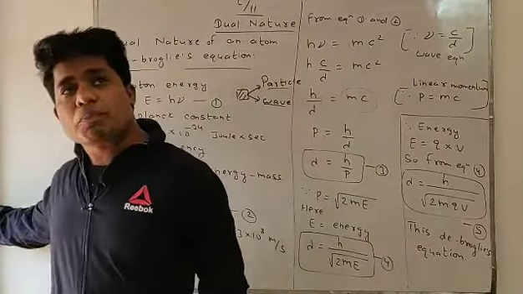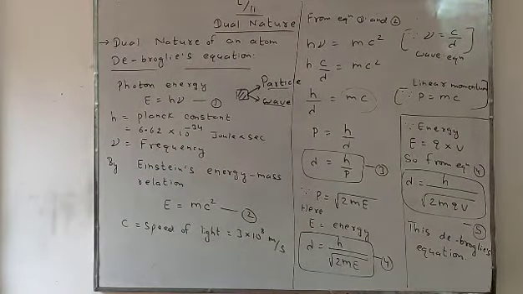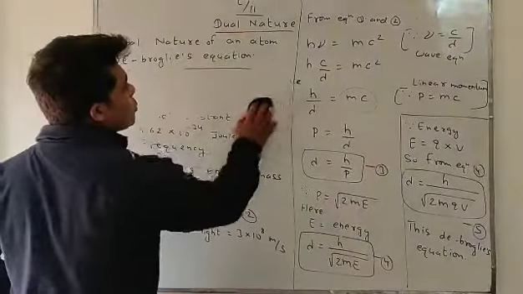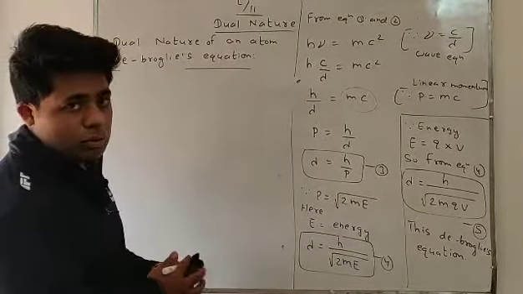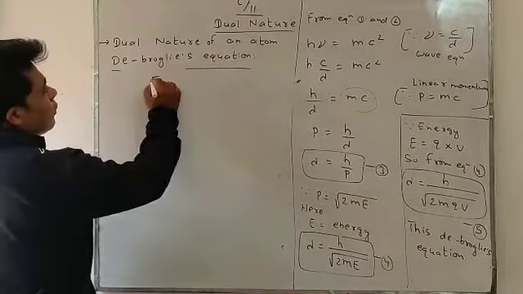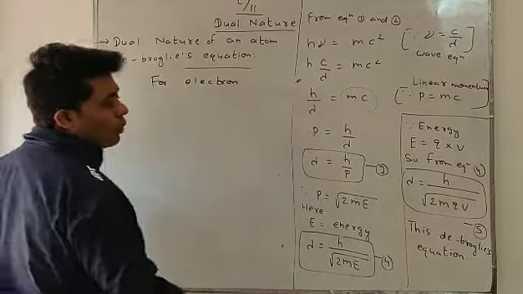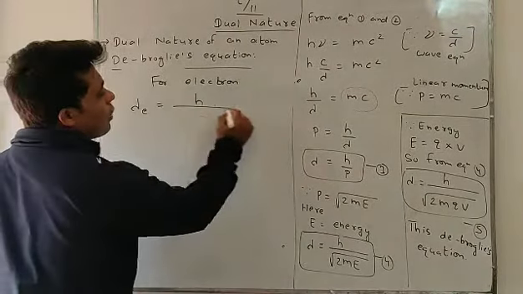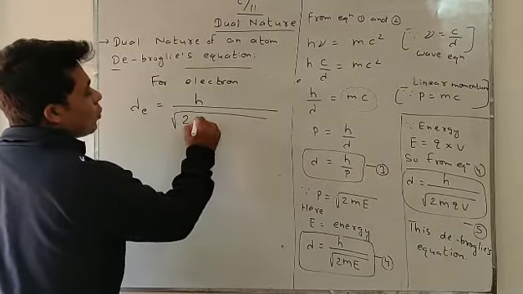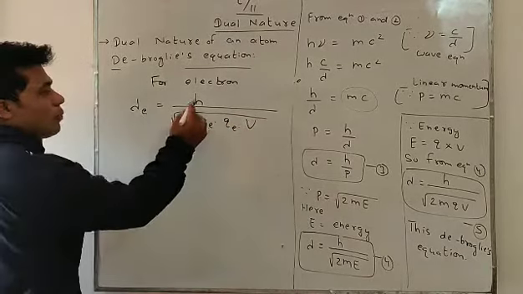Now students, you can take a screenshot of this portion. I am going to remove this portion. If you want to write de Broglie's equation particularly for an electron, what will that form be? For an electron, lambda is the wavelength of electron, h is Planck's constant, root 2, mass of electron, charge of electron and potential.